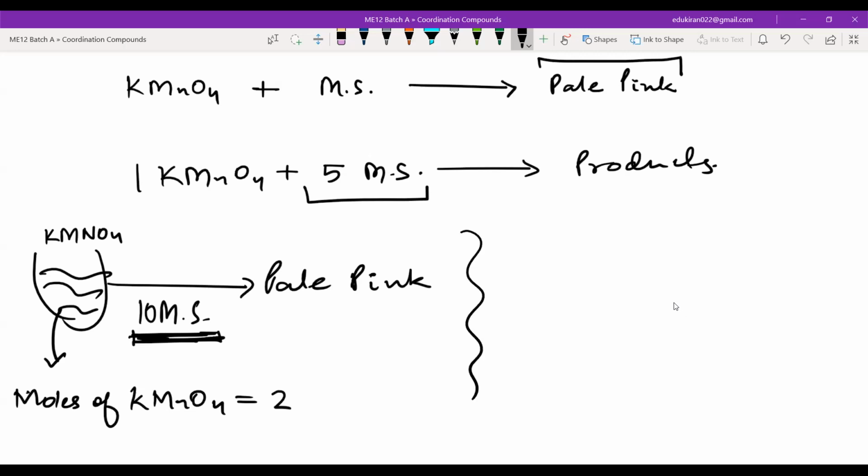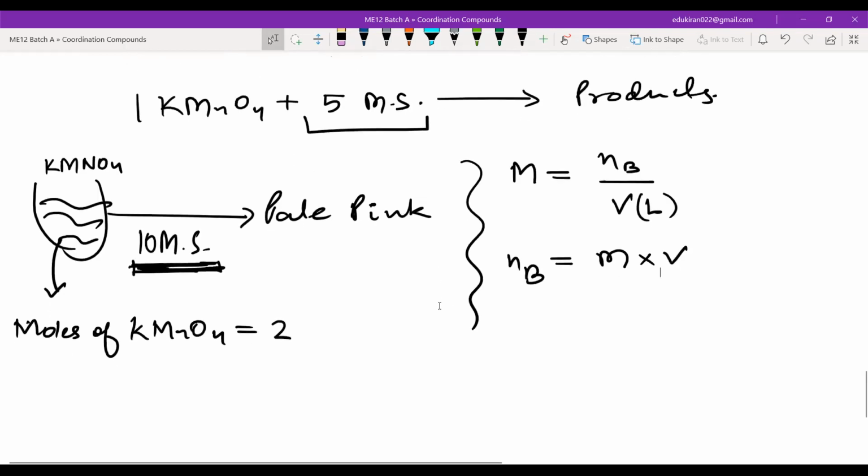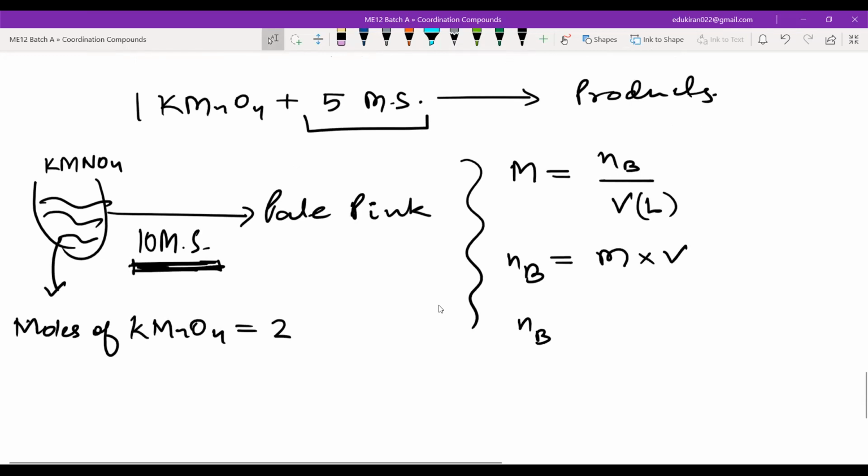Number of moles of Mohr's salt used. Molarity is equal to what? Molarity is equal to number of moles of solute divided by volume in liters. So from here you can determine the number of moles. It will be equal to molarity into volume. Now you have the number of moles equal to what?